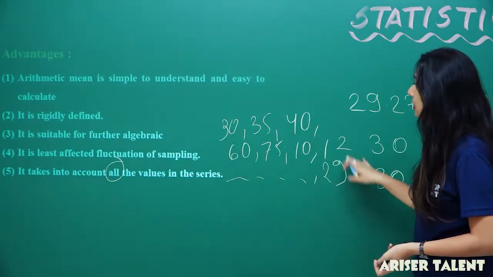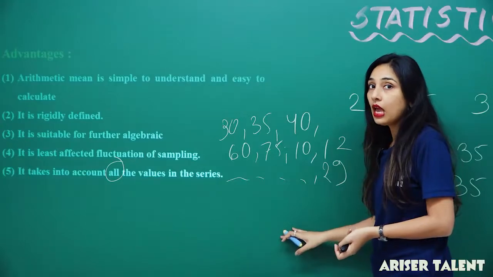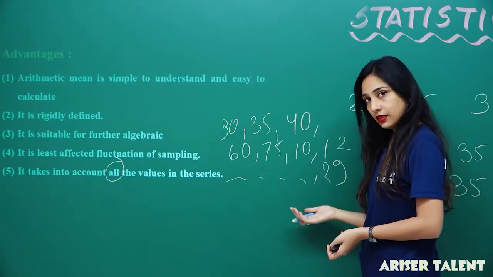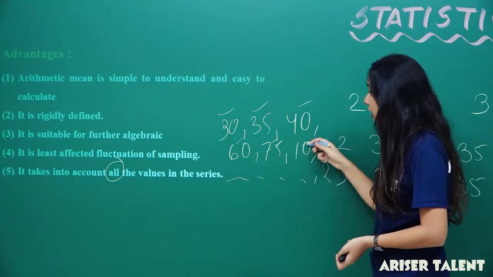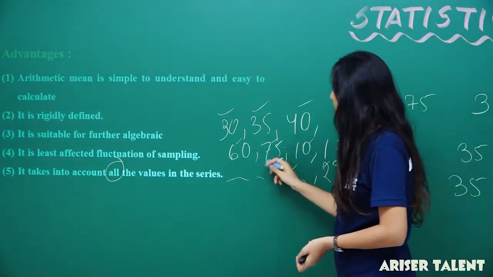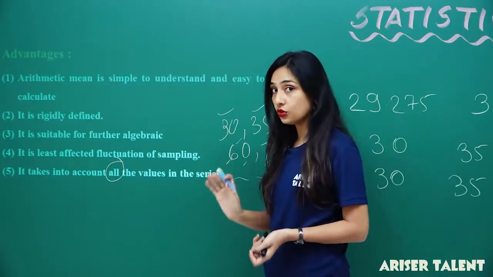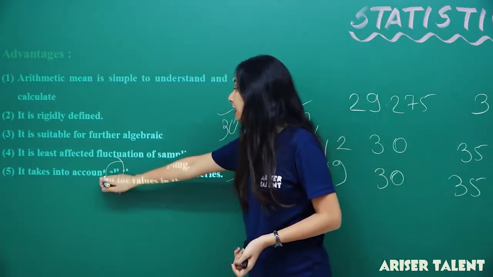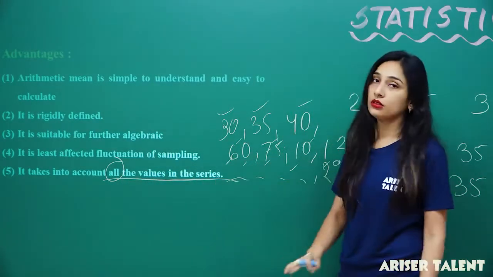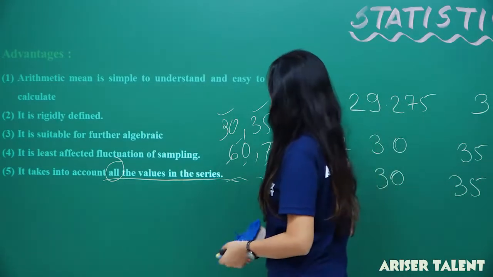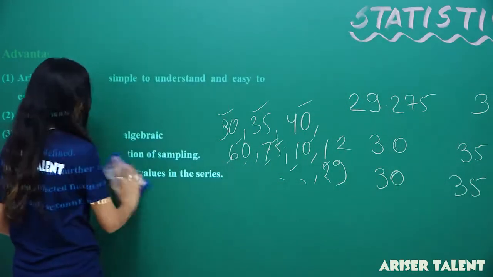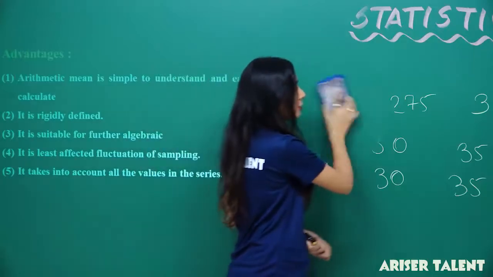Now these are 40 observations, and when I take the average of it, I'll count each and everything. So each and every observation will be counted here. So the advantage is that it accounts for all the values in the series, not even a single value is left behind. So all data is consumed, right?